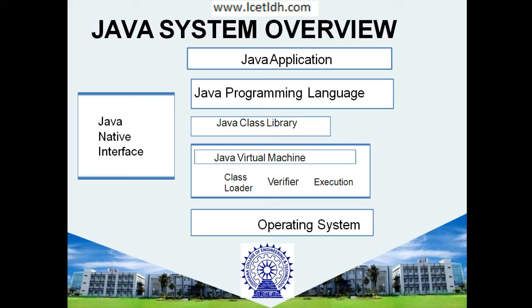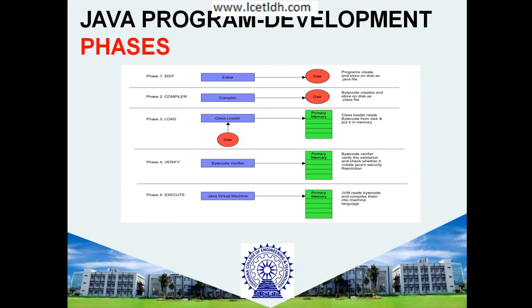Afterwards we have the Java programming language, in which you write the Java program, and with the help of those programs you can develop an application, and that application runs with the help of the Java native interface. Moving to the next, there is the development phase. How will the development phase run in a Java program?